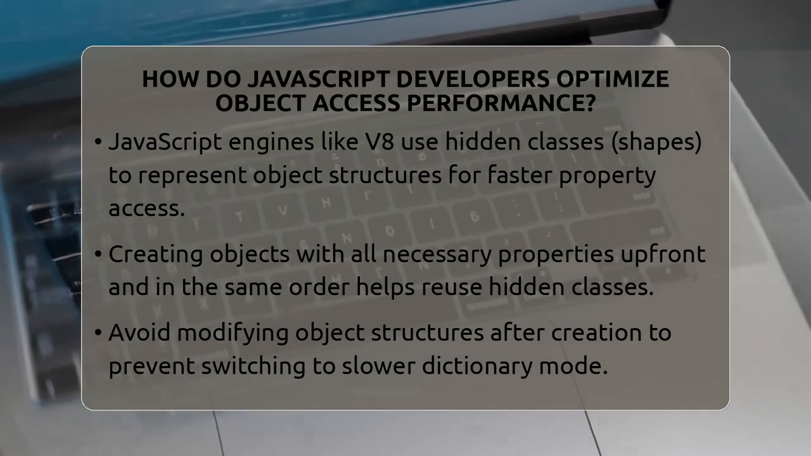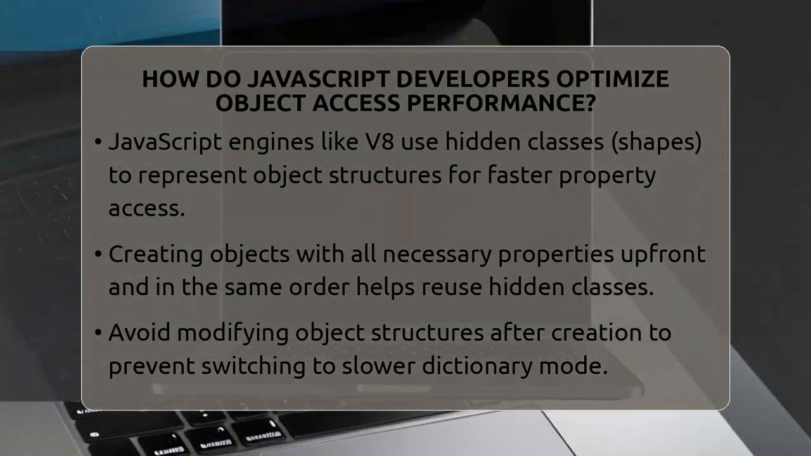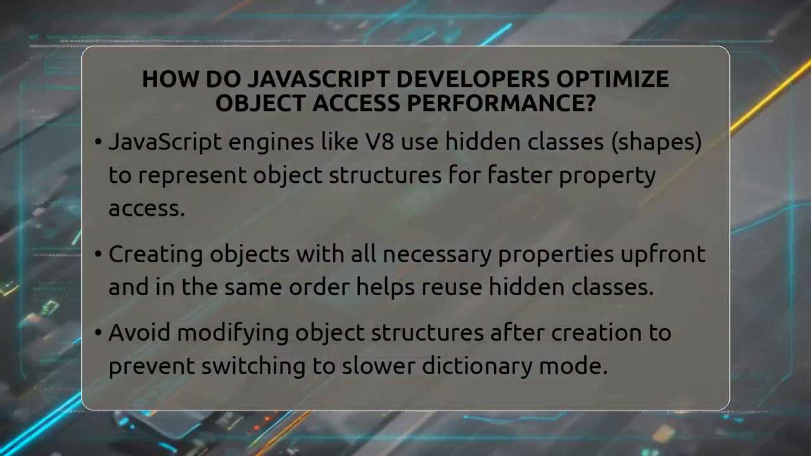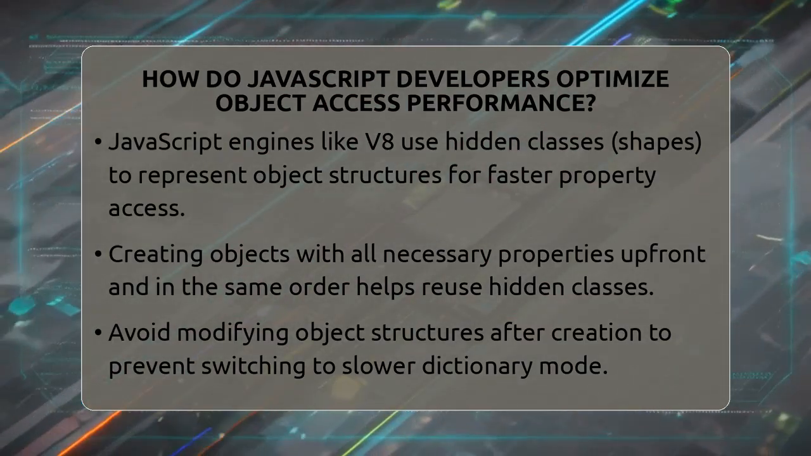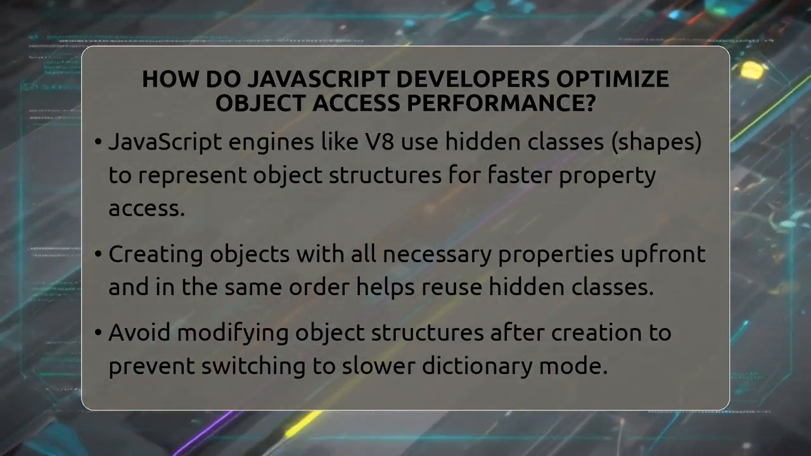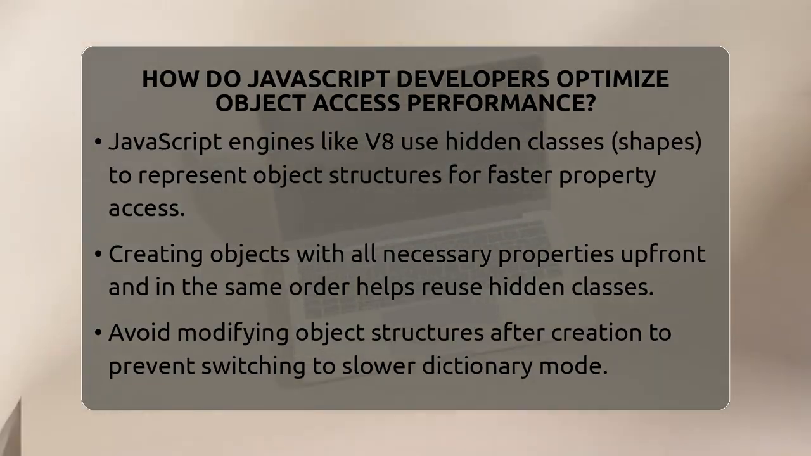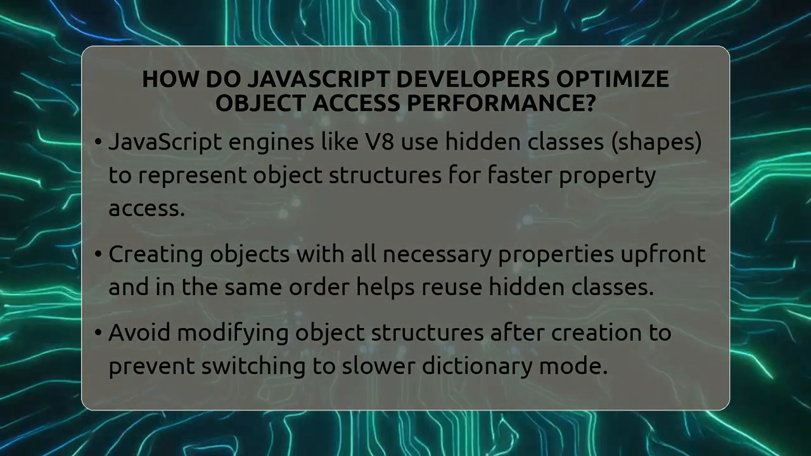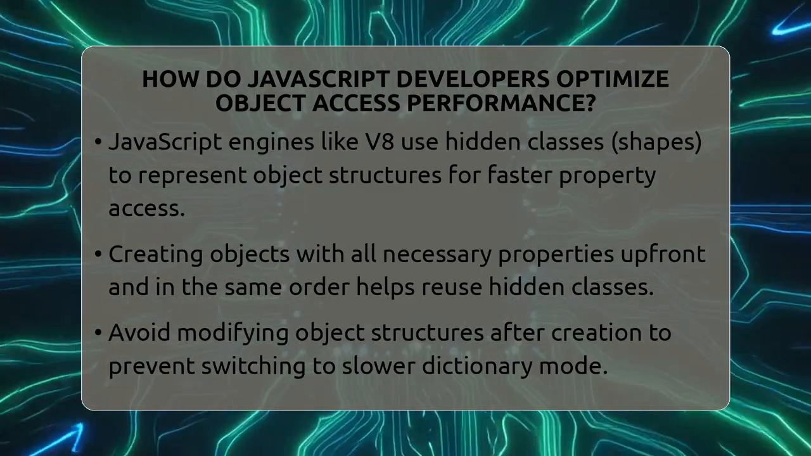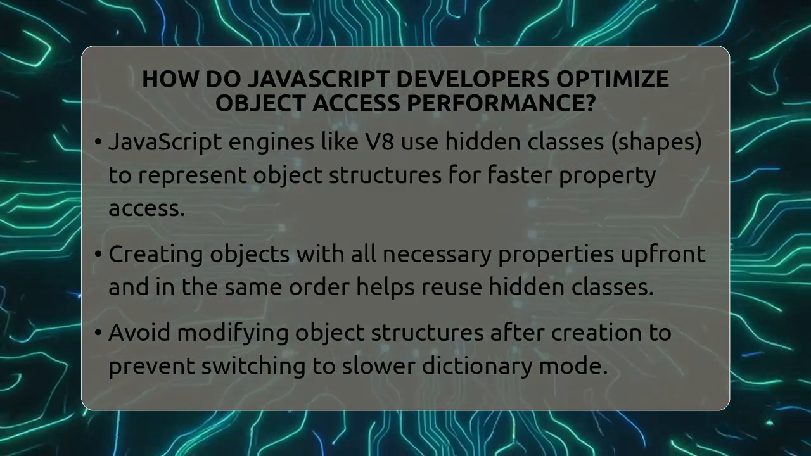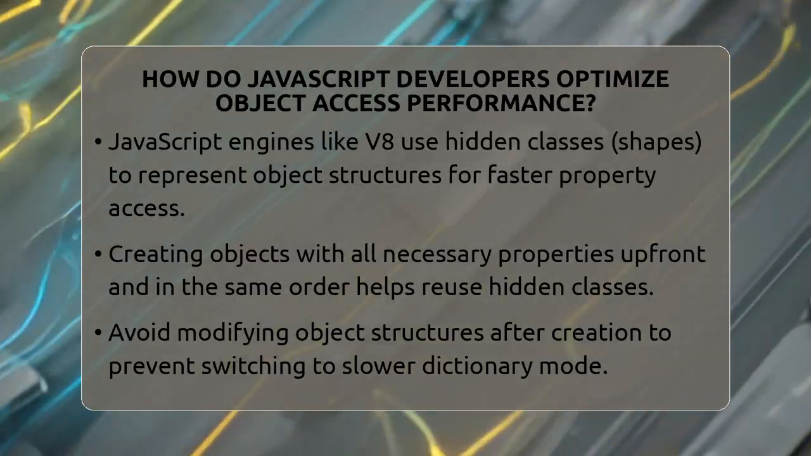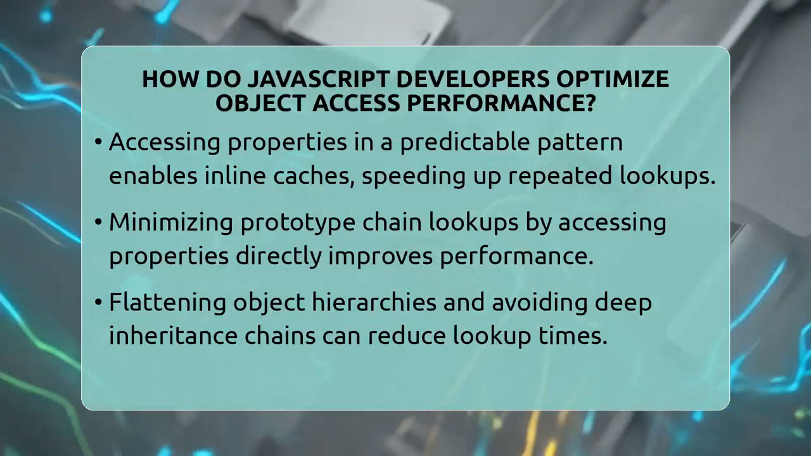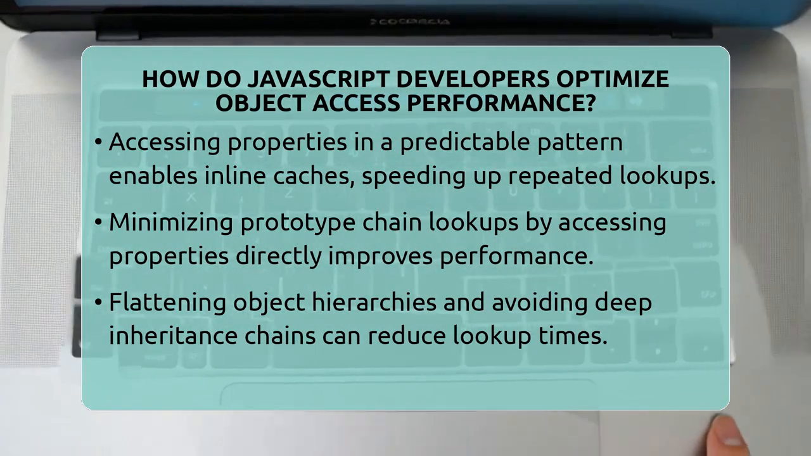First, JavaScript engines like V8 do not treat objects as simple key-value stores. Instead, they create hidden classes, also called shapes, to represent an object structure. This means if your objects share the same shape, property access becomes quick and smooth. To do this, developers create objects with all the properties they need upfront, in the same order. This way, the engine can reuse the same hidden class, speeding up property lookups.